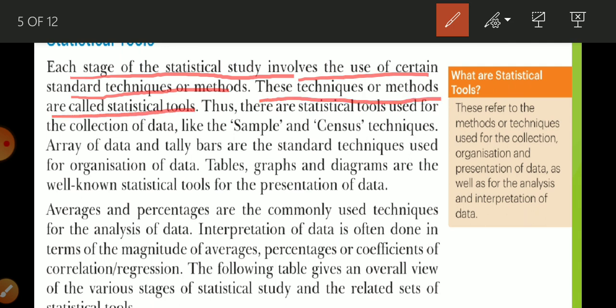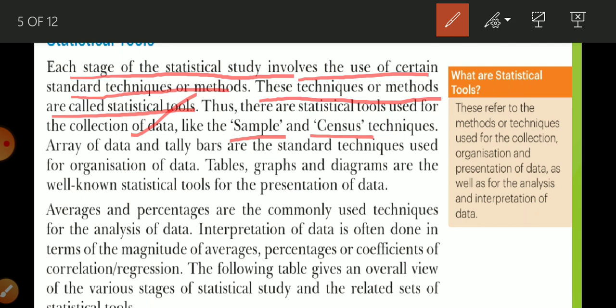Here, suppose collection of data. Collection of data is what? It is the first stage. So whenever you have decided the topic or objective, the first work is to collect the data. There are two techniques for collecting the data. First is sample, second is census. Now what is sample, what is census? I know these are new words for you, but these are very simple.